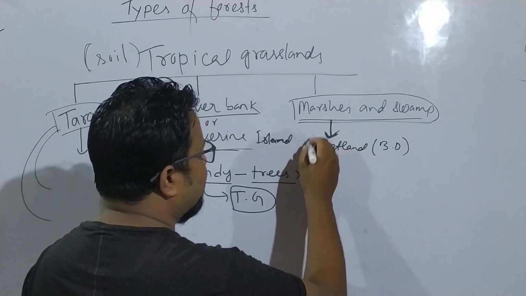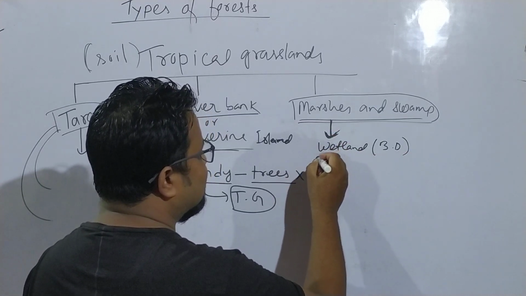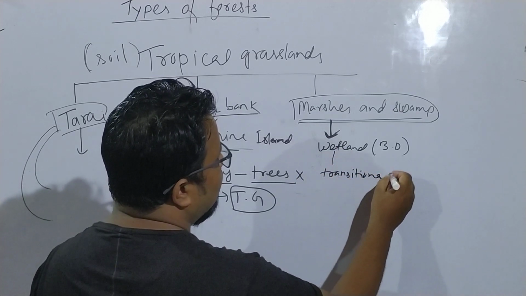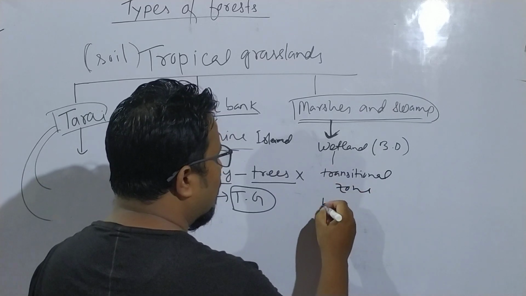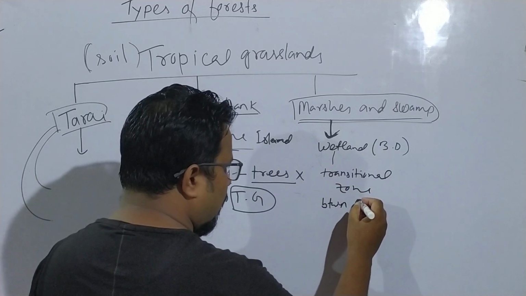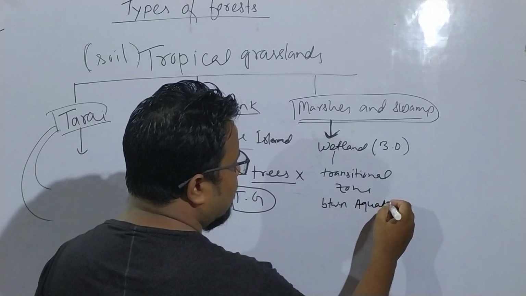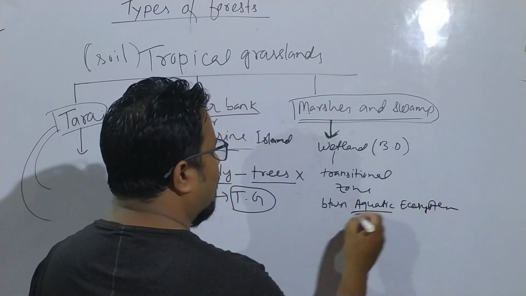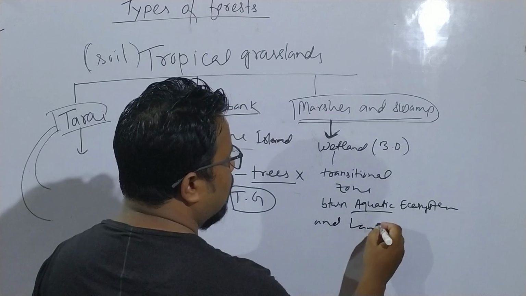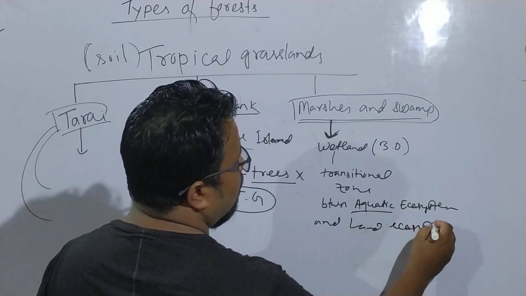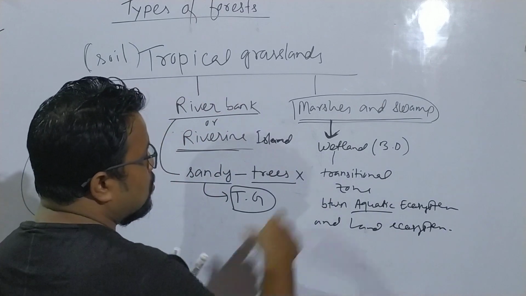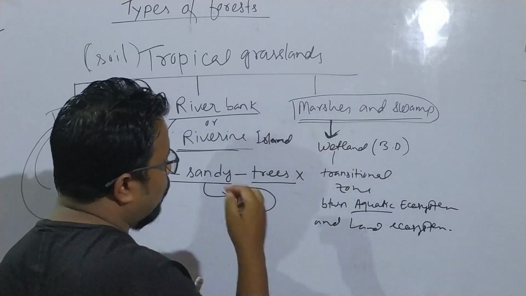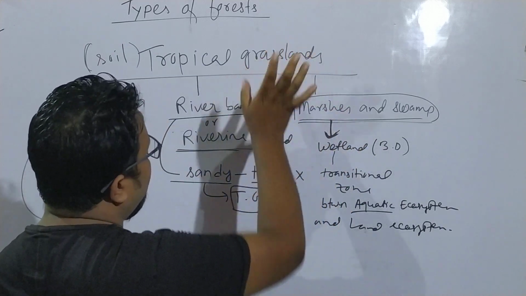And what is this marshes wetland? It forms a transitional zone between aquatic ecosystem and land ecosystem. What I am saying is, wetland is a transitional zone that is found between aquatic ecosystem and land ecosystem. And here in the wetland we found tropical grasslands.